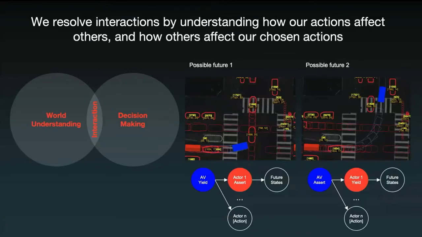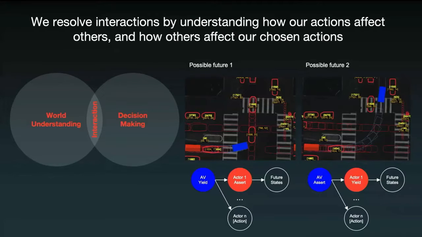Resolution. Suffice it to say, the car is constantly resolving interactions in a city like San Francisco. Unlike straight road driving that you might see in an empty suburban street where there's really no interactions to resolve, there are tons of interactions going on all the time in cities like San Francisco, and these interactions live exactly at this intersection of world understanding and decision making.